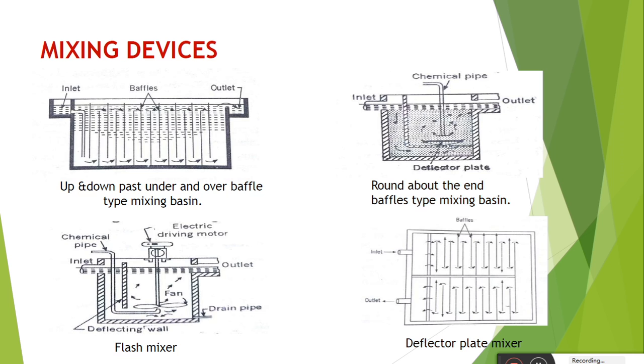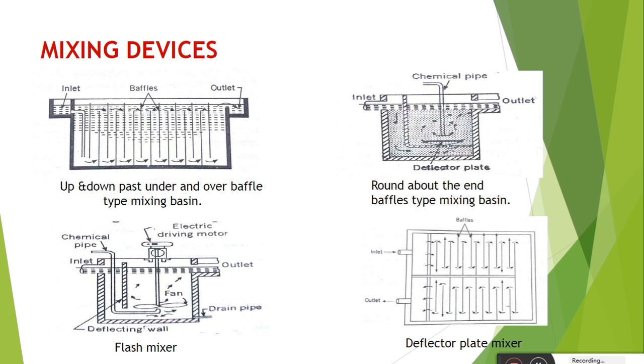But the drawbacks of this method are that a mixing basin with baffle walls requires a larger quantity of coagulant and causes greater loss of head. They are less efficient compared to the mechanical type mixer, and they are not suitable for large capacity water plants. That's why mostly in water treatment plants, flash mixer types of mixing devices are used for mixing the coagulant into the water. The mixing basin with mechanical devices is the best type of mixing device.